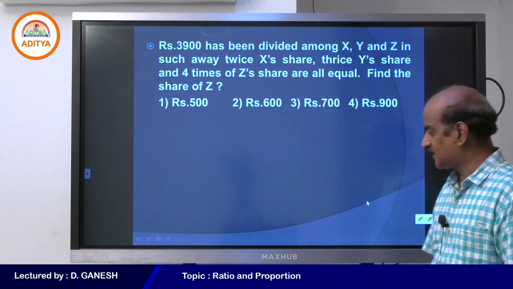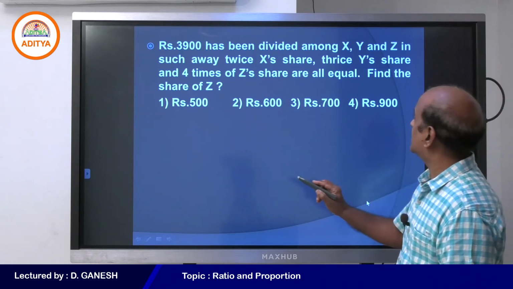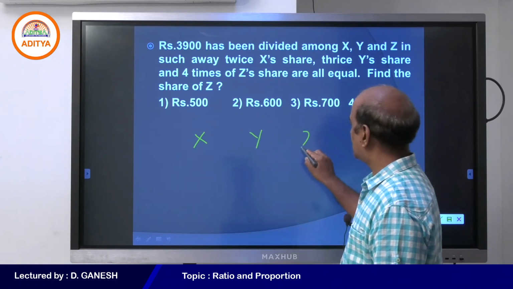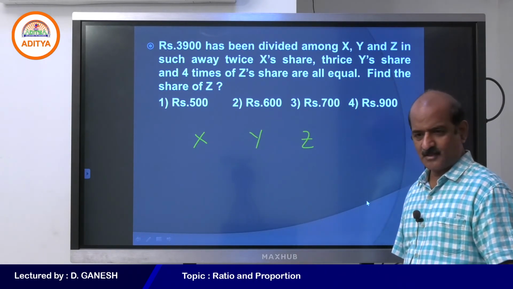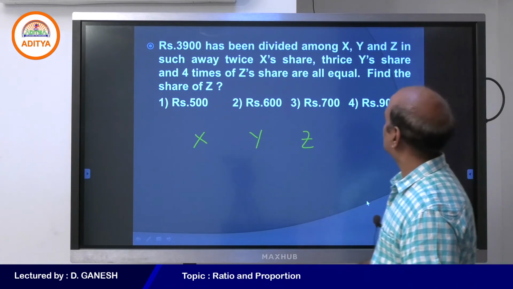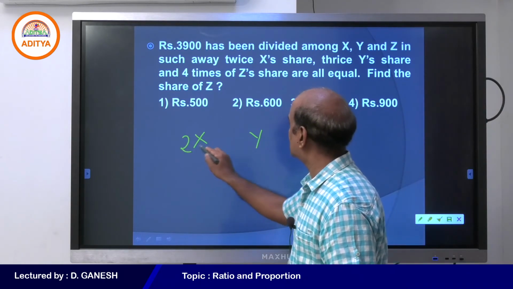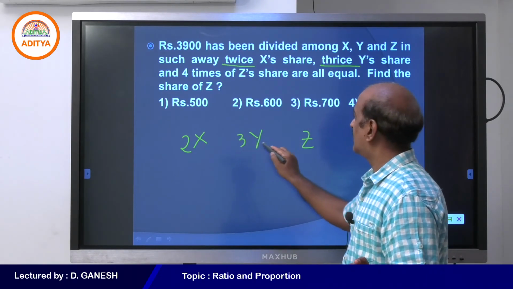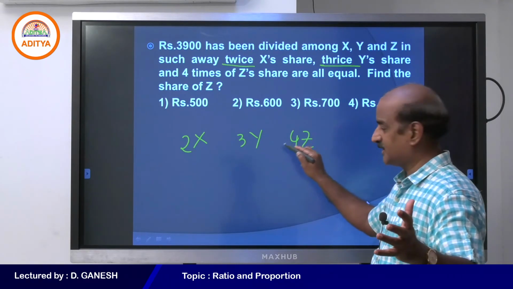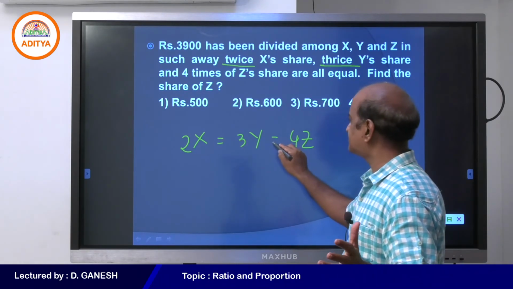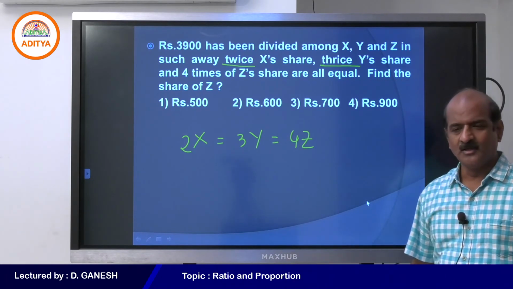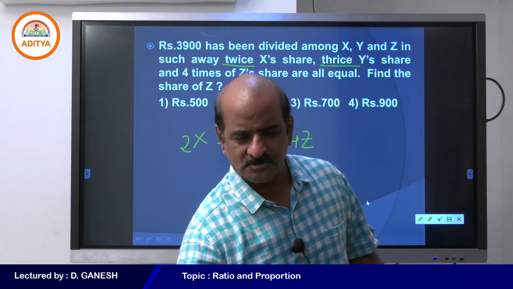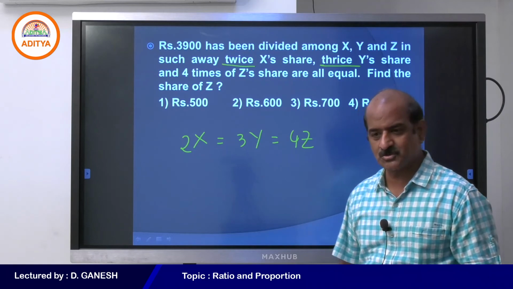So let me check whether your answer is right or wrong. Here we go. We need to divide 3900 among x, y and z. And what is the condition? Twice x's share, thrice y's share and 4 times z's share are absolutely the same. Obviously this is not a convenient condition for dividing the amount.